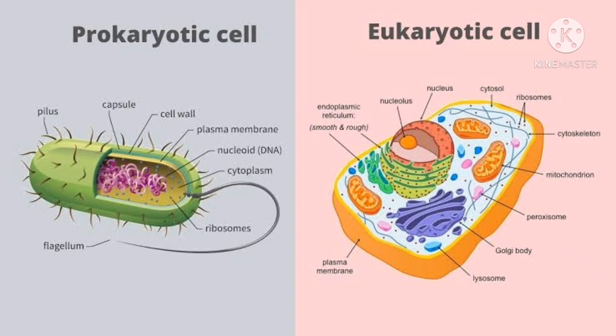portion of the cell lying between the plasma membrane and the nucleus is called cytoplasm. Cytoplasm mainly consists of cytosol. Cytosol means cytoplasmic matrix, and cytoplasm mainly consists of one, cytosol, and two, organelles. The cytoplasmic matrix is called cytosol.